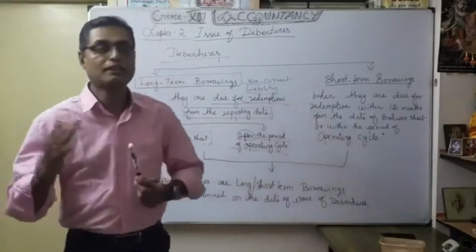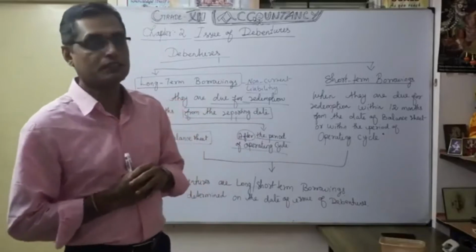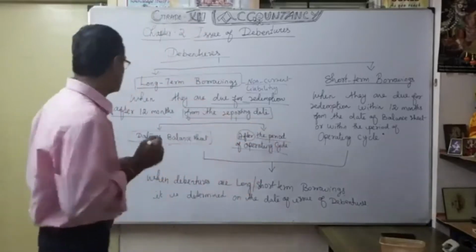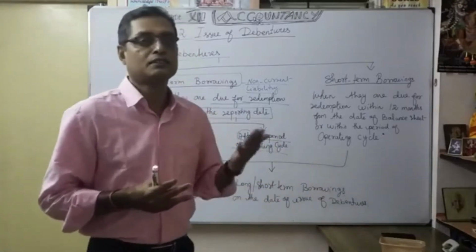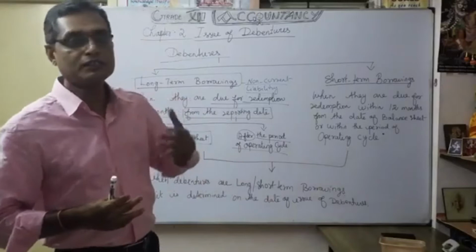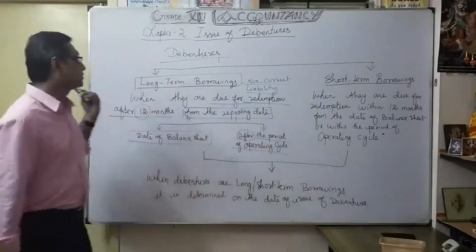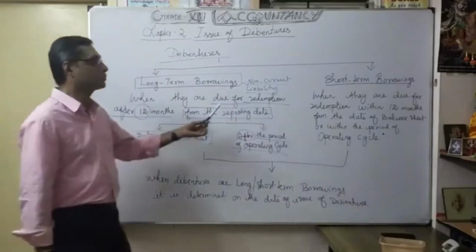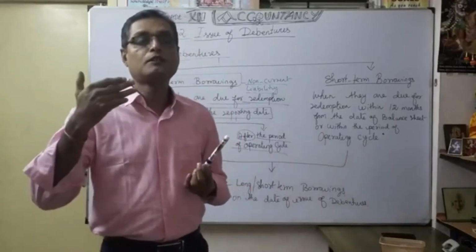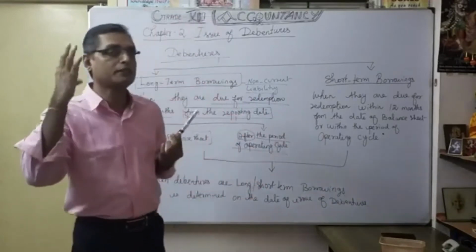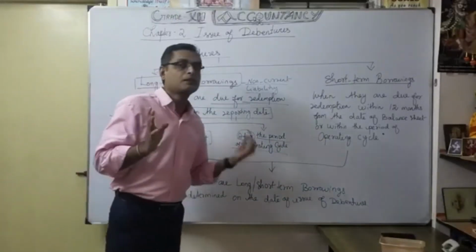Likewise, we classify whether debentures come under long-term borrowings or short-term borrowings. The number of months is very important, and naturally long-term means more than 1 year. That's why we fix long-term borrowings based on redemption of debenture after 12 months from the reporting date, either the date of balance sheet or after the period of operating cycle.